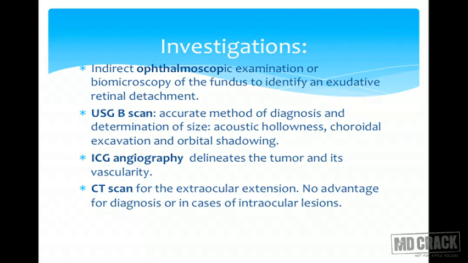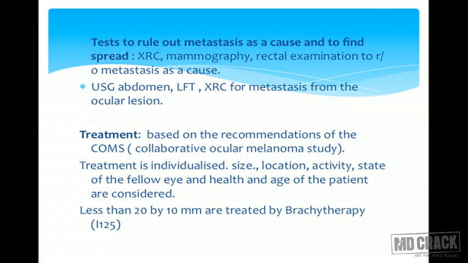CT scan for extraocular extension has no advantage for the diagnosis in case of tumors that are confined to the ocular coats. To rule out metastasis, it is very, very important that we examine the liver, which is the most common site of metastasis: a USG abdomen, a liver function test, and an X-ray for metastasis of the ocular lesion. Similarly, to rule out the tumor as a secondary from an extraocular site, X-ray chest, mammography and rectal examination are supposed to be done, because the bowel and the bronchus are the commonest sites which metastasize to the eye and the choroid.